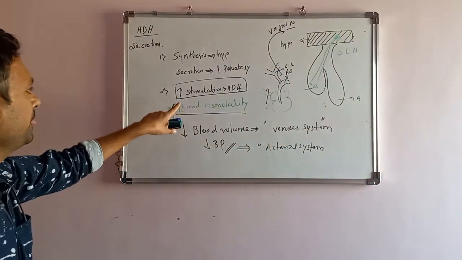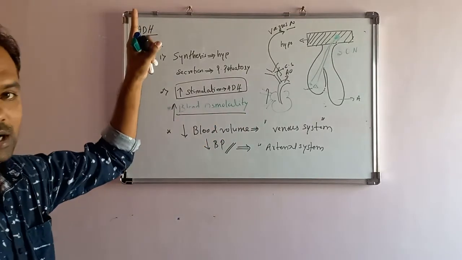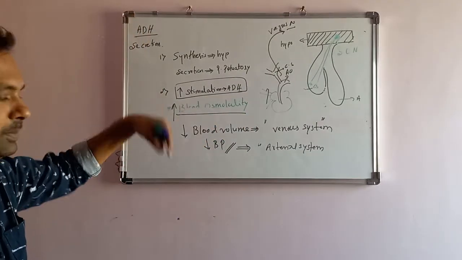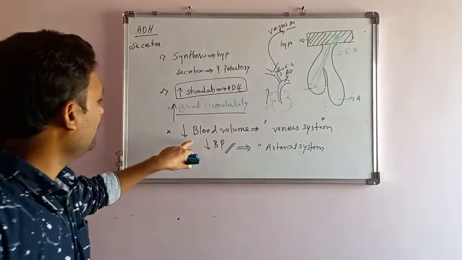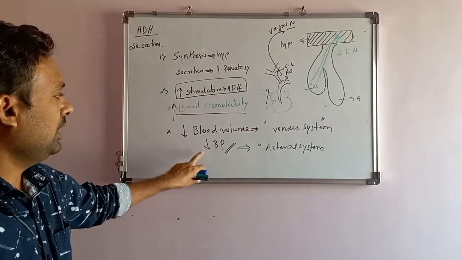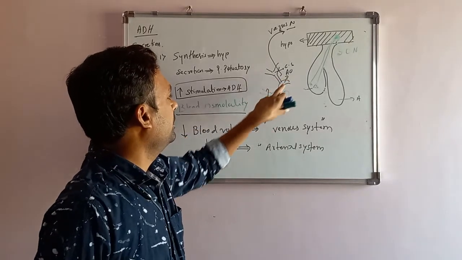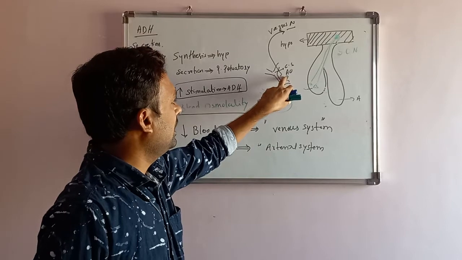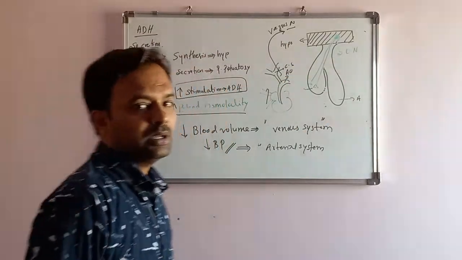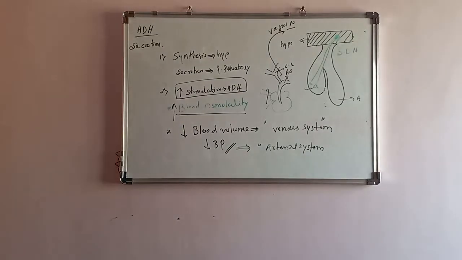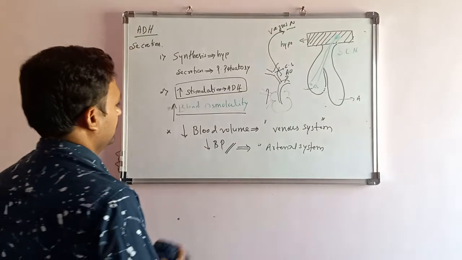Two important points we studied here. The first is increased blood osmolality, which indicates water depletion, so that is a stimulator. And second, as the blood volume and BP go down, this stimulates the venous and arterial systems via the vagus nerve, so that the supraoptic nucleus starts releasing ADH hormone into the blood.